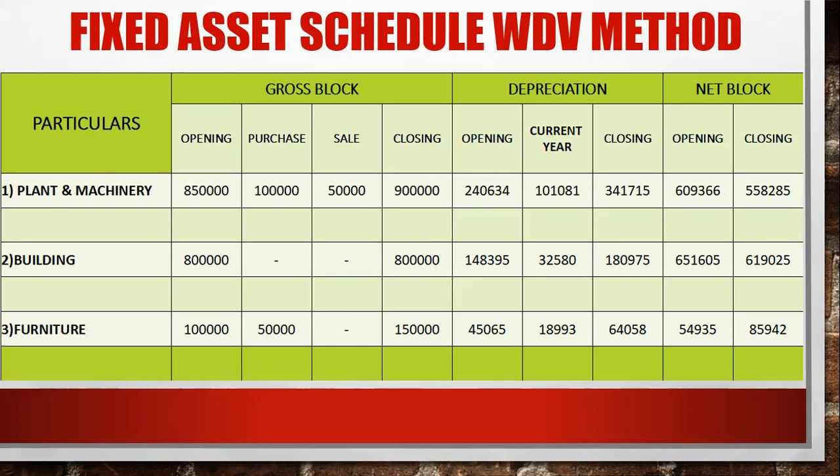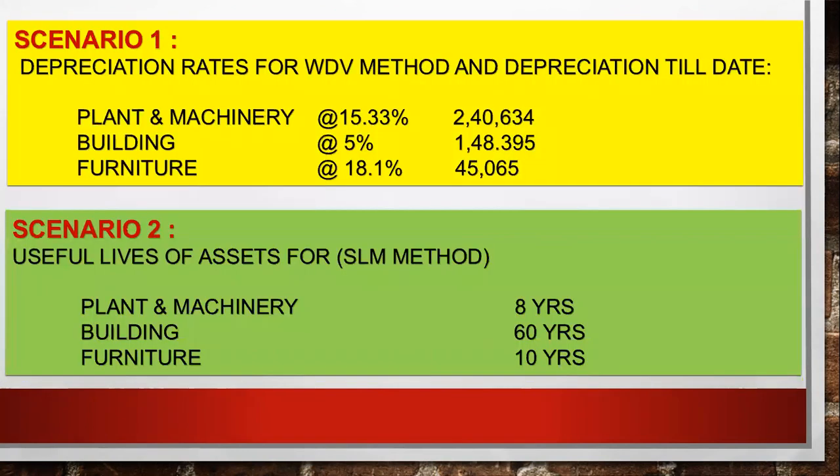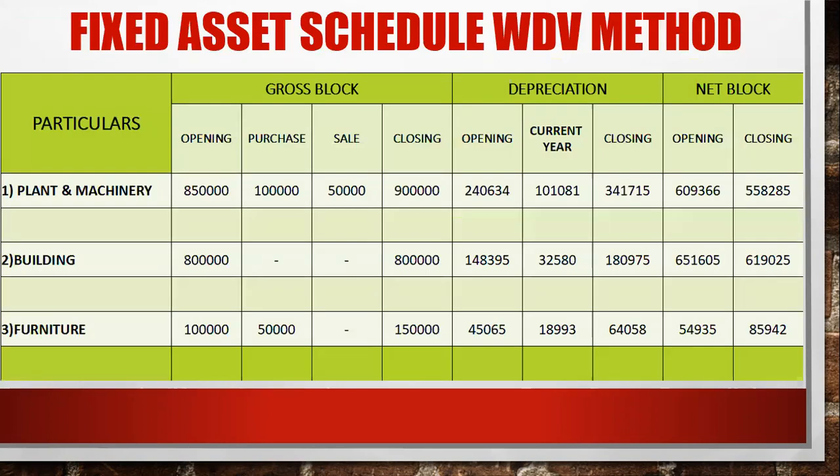Okay, for the furniture also you have to do the same. Take 1,50,000 closing and 45,065 opening depreciation. 1,50,000 minus 45,065 rupees, you will get 1,04,935. You have to calculate with the furniture percentage given, 18.1%. Now it's not 18, so you will take 18.1 only, so the answer will be different. Multiply by 18.1%, you will get 18,993. So I have taken 18,993.